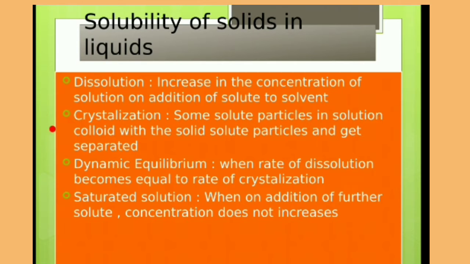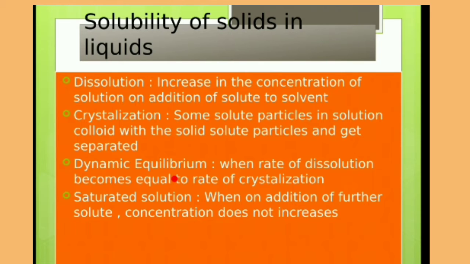So from the above two terms we can see that dissolution and crystallization are completely opposite to each other. If dissolution is the forward process, then crystallization is the backward process. Our next term is dynamic equilibrium. The term equilibrium simply means balancing.